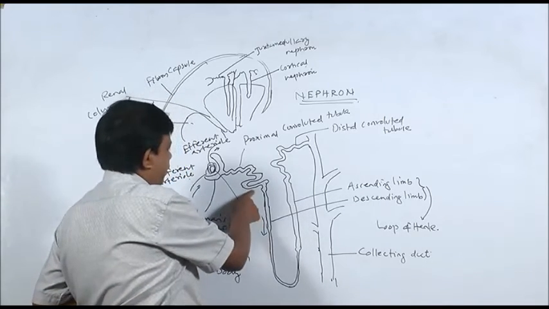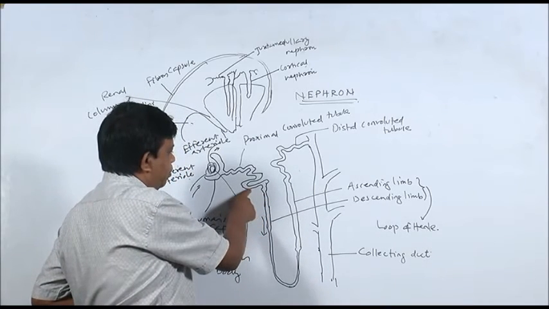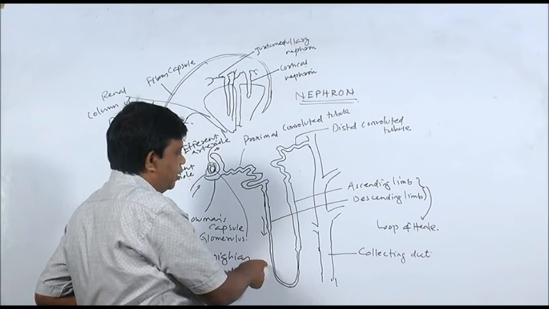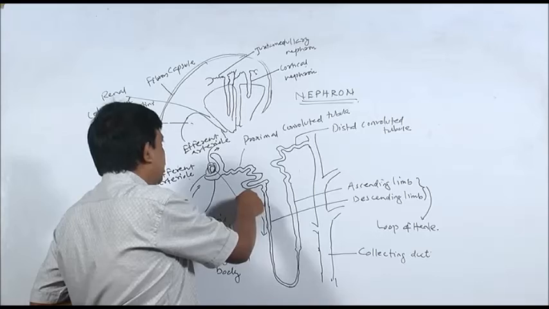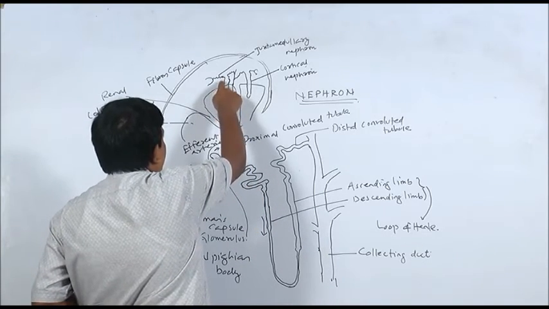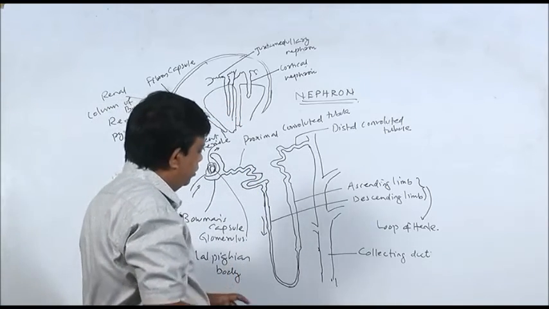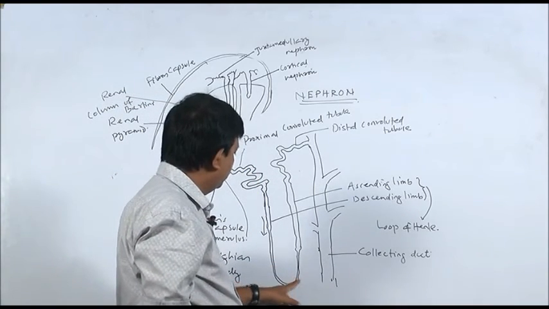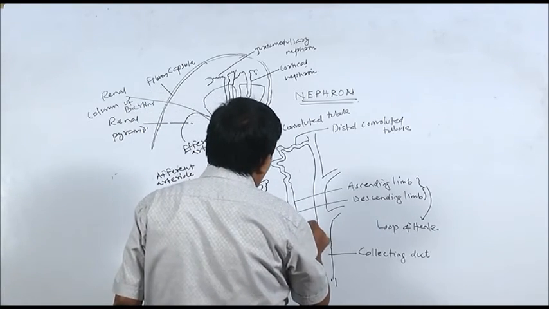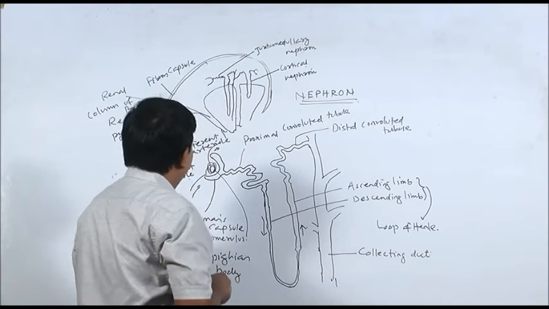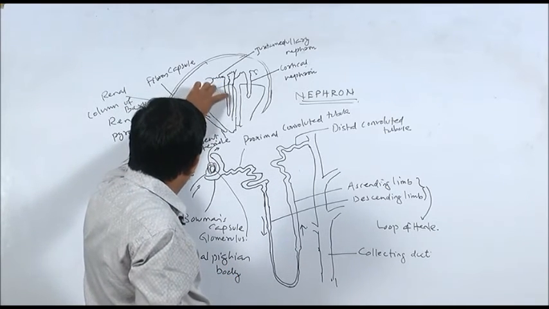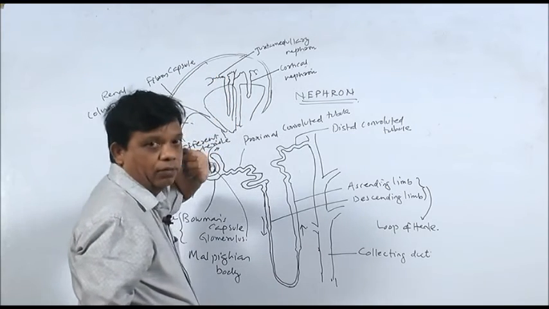So the part of the loop of Henle immediately behind the proximal convoluted tubule, this limb is known as a descending limb. It is called descending limb because it is descending or moving downwards from the cortex towards the medulla. Then it takes a U-turn, then it goes upwards. That's why it is called ascending limb. In this diagram you see this is the ascending limb which goes towards the cortex from medulla.